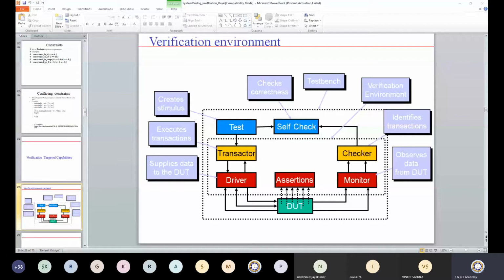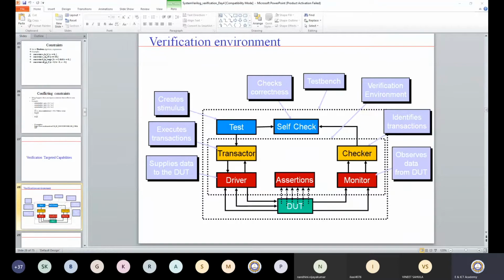Now whenever I want to verify a design, I need to give some input. So from a driver there are a few inputs going to my design. For the design I need to give some input and expect some output. In order to give the input, the module you need to design is a driver. Now what is the role of the driver? The driver's role is to drive the input.